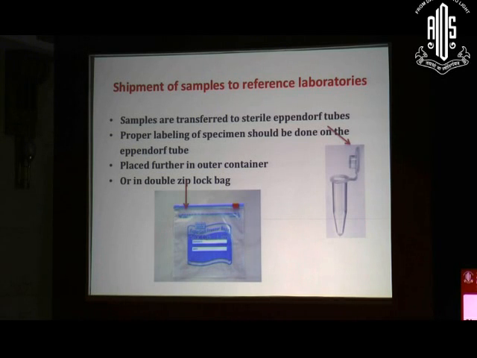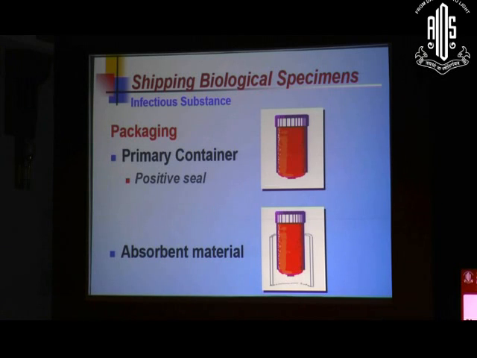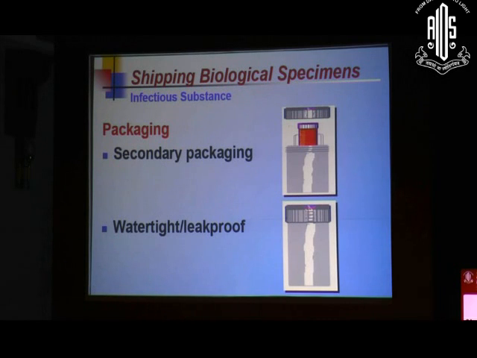So what are the recommendations of CDC for transportation of the samples? This is just the ideal condition which is to be followed. Once you put your sample into the Ziploc bag, it is to be put into the primary container. And this primary container should be covered by absorbent material, so that there should not be any chance of leakage of the sample. So this primary container is to be put into the secondary container, which is a watertight leak-proof container.